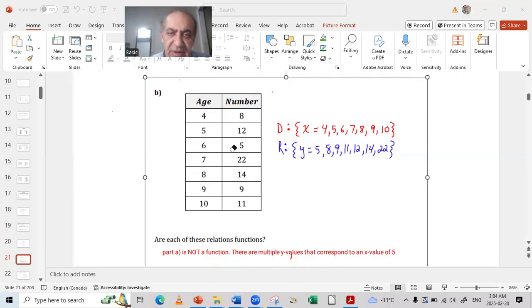This is another example. So the domain here is x. x are the ages 4, 5, 6, 7, 8, 9, 10. 4, 5, 6, 7, 8, 9, 10, and it's already in order. How about the y? The y, I will just put it in order. So I will start with the lowest number.